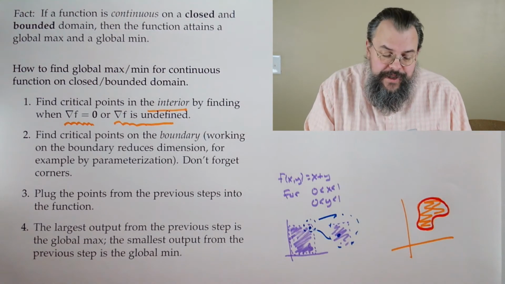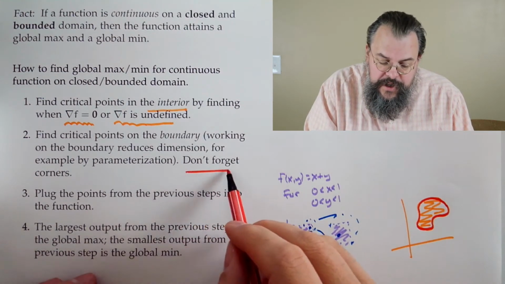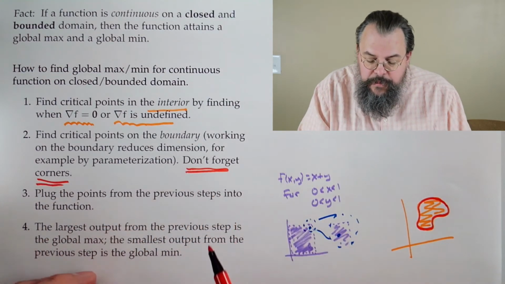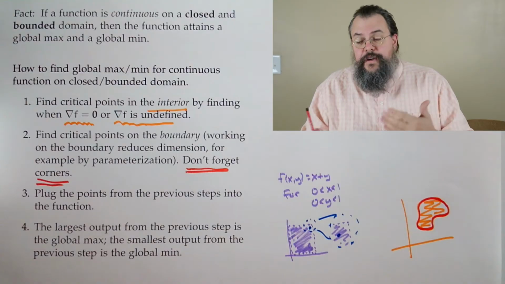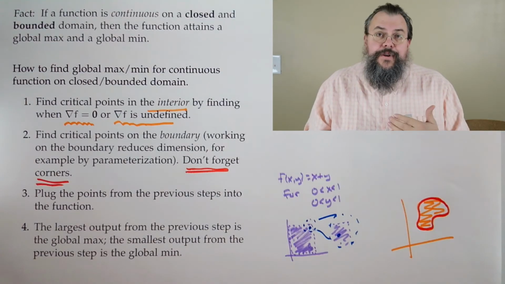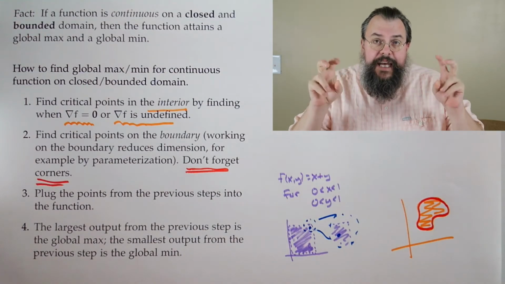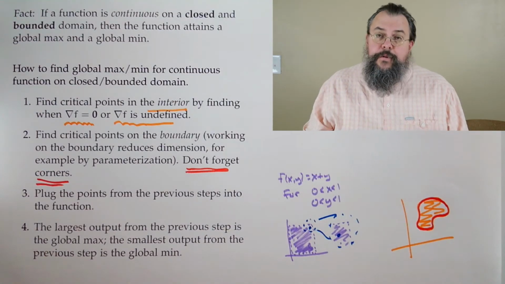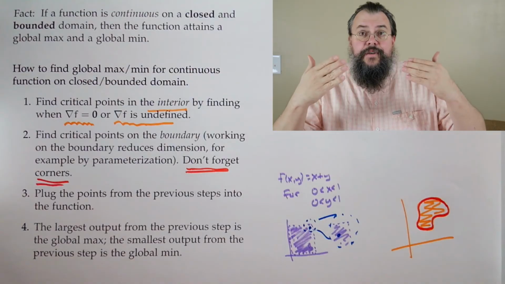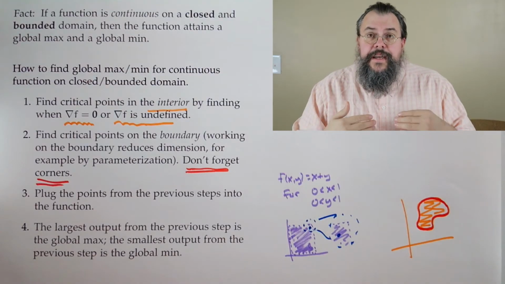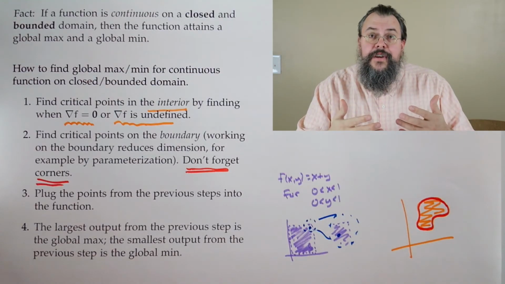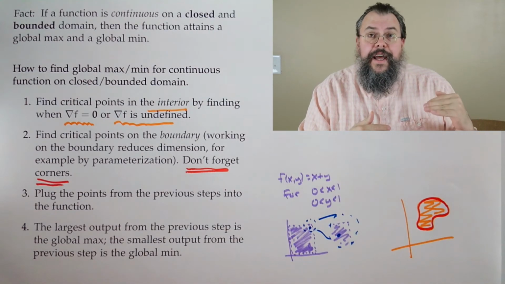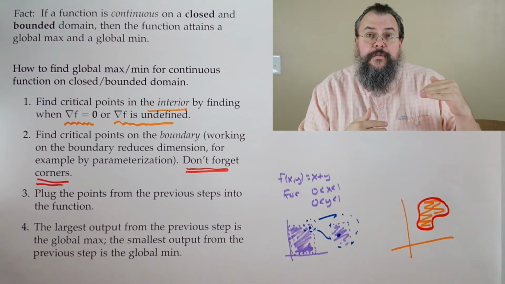Now, as we're doing this, I think it's really important that you don't forget corners, because those are really easy to overlook. But corners are also going to be critical points, especially when we're at the boundary, because those are sort of our endpoints. And you always include the boundary when you talk about critical points. So that first step is doing what? It's making a list. And it's saying, here are the places where you might have a max or a min.